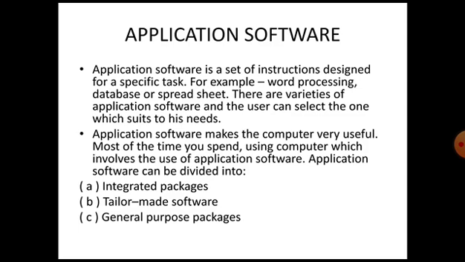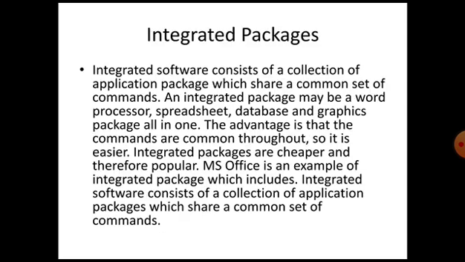The application software makes the computer very easy and very useful, and most of the time you spend on computer, you work with application softwares. So the types of application softwares are here: integrated packages, tailor-made softwares, and general purpose packages.